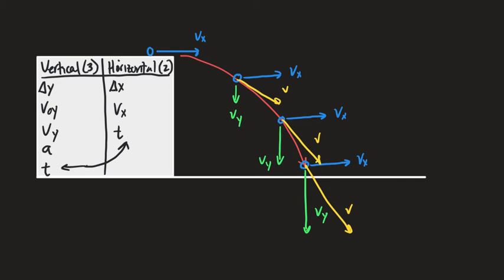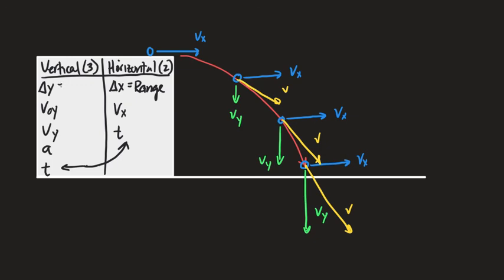Now, projectile problems are solved by figuring out how long the projectile is in the air. So generally, the thing we're usually interested in is what's called the range. The range of a projectile is its horizontal displacement. It's the distance from where it was launched to where it lands.